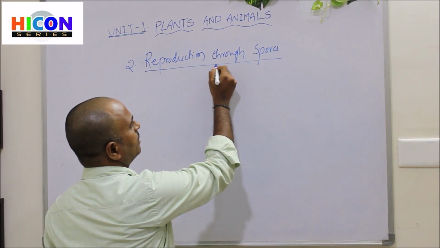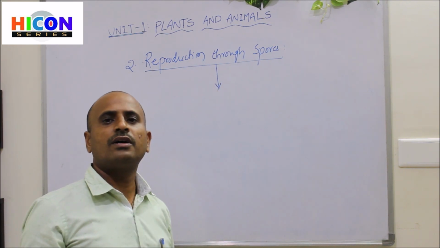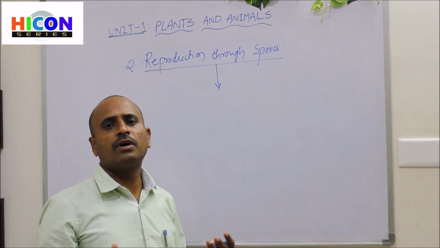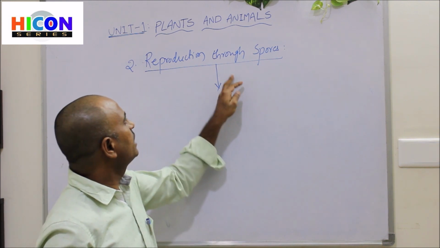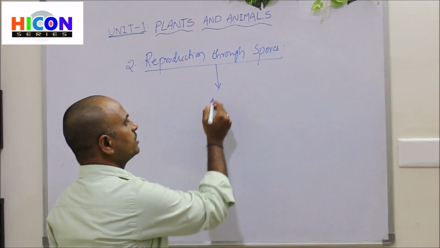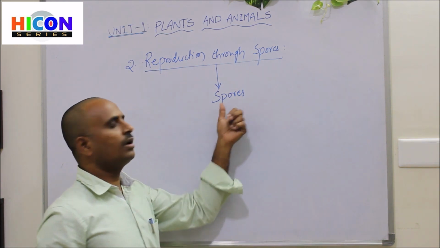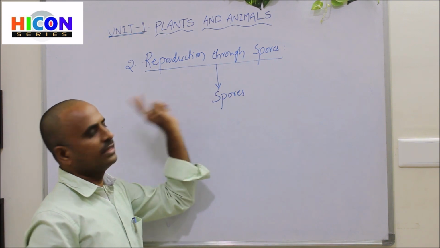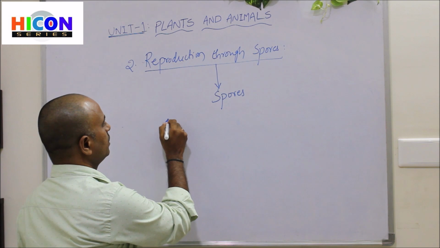So some plants do not produce flowers, fruits or seeds, so they cannot reproduce new plants with the help of flowers, fruits or seeds. These types of plants produce spores, and by using spores they can produce new plants. Examples of plants which produce new plants from spores: the first one is